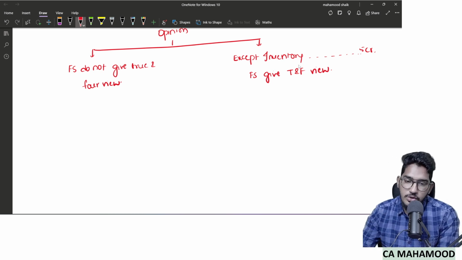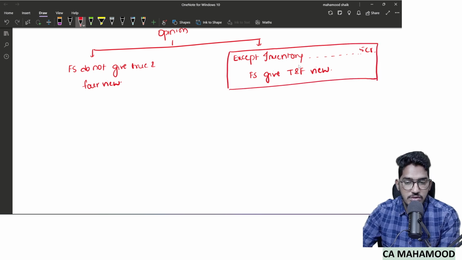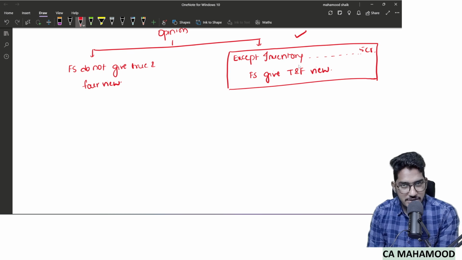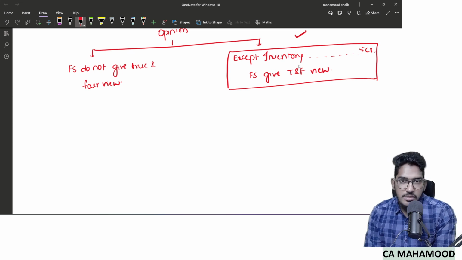If I am a prudent auditor, I will go with option 2. Why will I not use the first option? Because the financial statements contain a misstatement, agreed. That misstatement is material also, agreed. 5 crores amount of misstatement. But is the misstatement big enough to say complete financial statements are wrong? No, right? Rest of all the items of the financial statements are perfect.